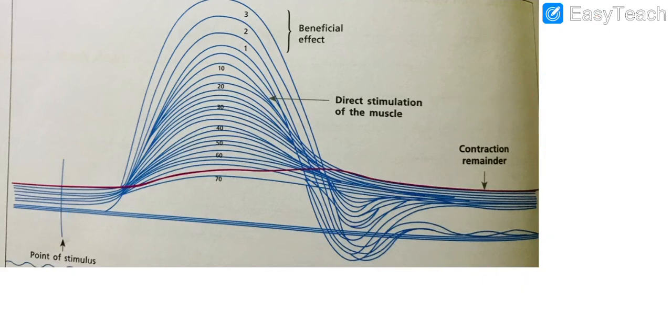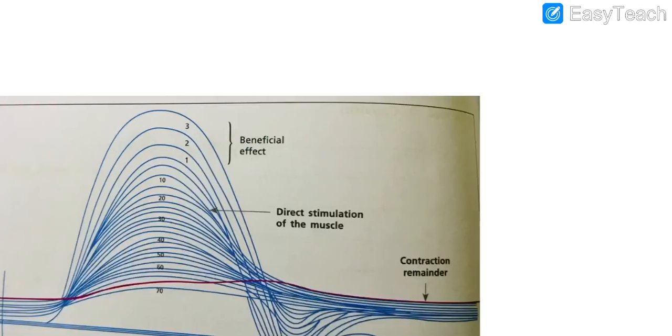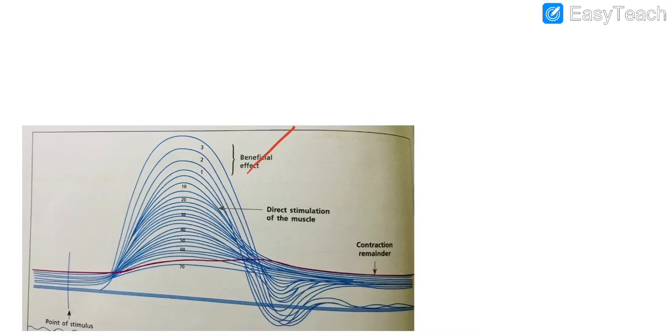Now if we look at this diagram carefully, what is happening to the baseline? This was the initial baseline, right? This was the, one second, yes, this was the initial baseline. Now if we look, the baseline is moving higher and higher, going upward. This red line shows, say, the baseline for the 80th stimulus or the 90th stimulus. So what is it called? It is called contraction remainder.